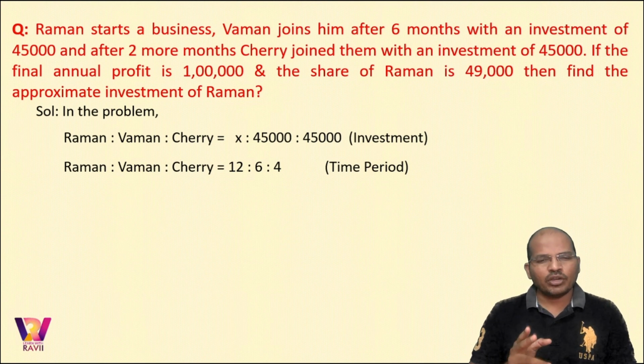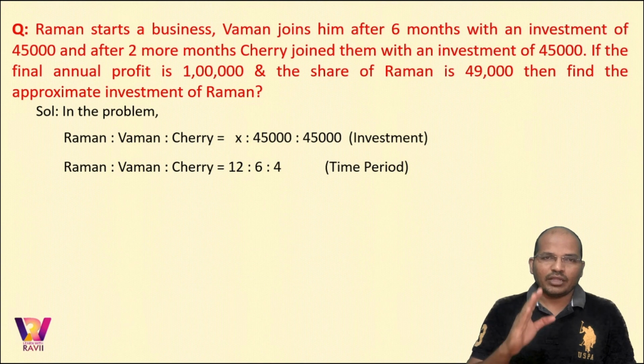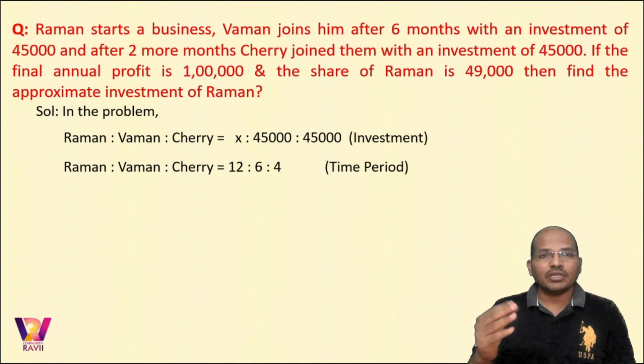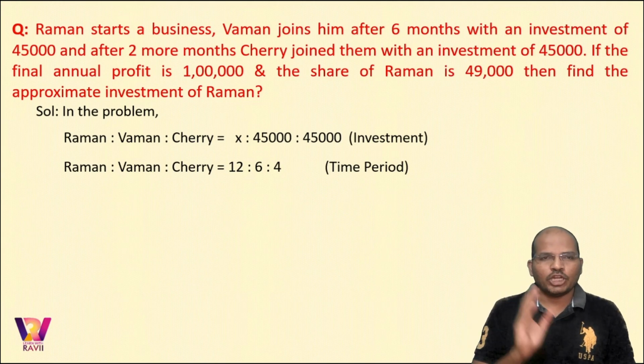So when did Vaman join? Vaman joined him after 6 months. So the time spent by Vaman is 6 months only, 12 minus 6. Now after Vaman joined, Cherry joined after 2 more months. So 6 plus 2, 8 months have finished. After 8 months, Cherry has joined. So the time spent by Cherry in the business is 12 minus 8 is 4. So the ratio is 12 is to 6 is to 4.